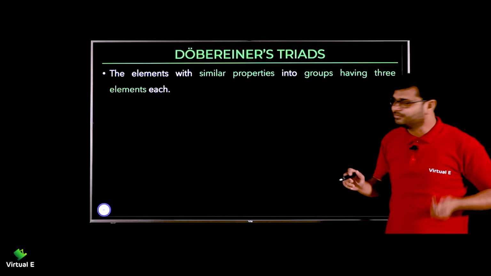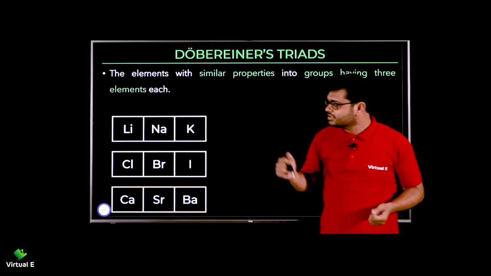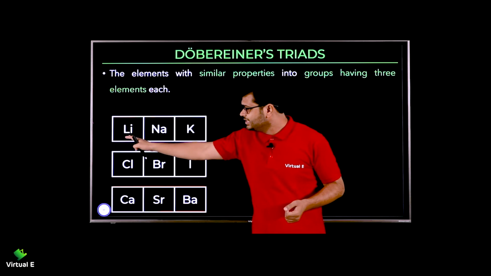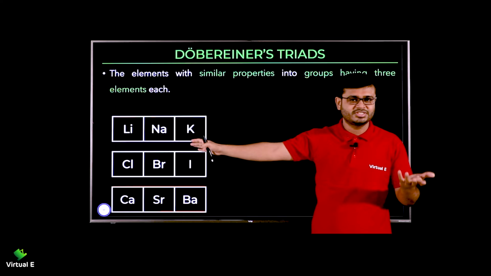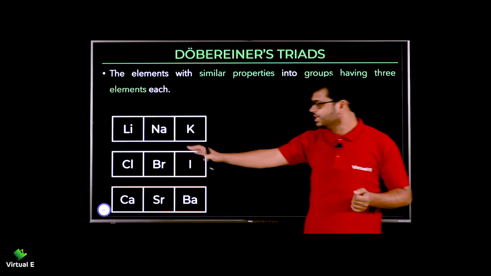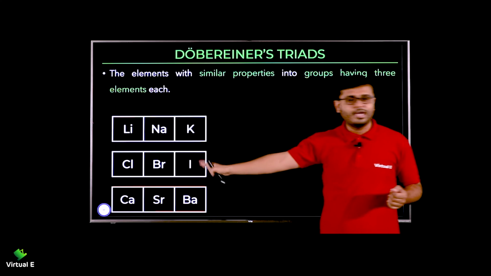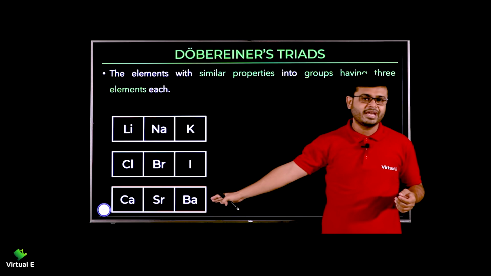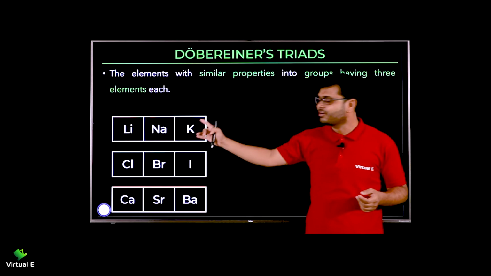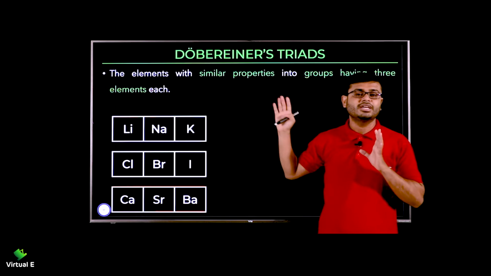So let's see the examples. The first triad he made is lithium, sodium and potassium. We know that their properties are almost the same. We learn this in metals and non-metals. Then chlorine, bromine and iodine. And the third is calcium, strontium and barium. So these were the three triads identified by Dobereiner.